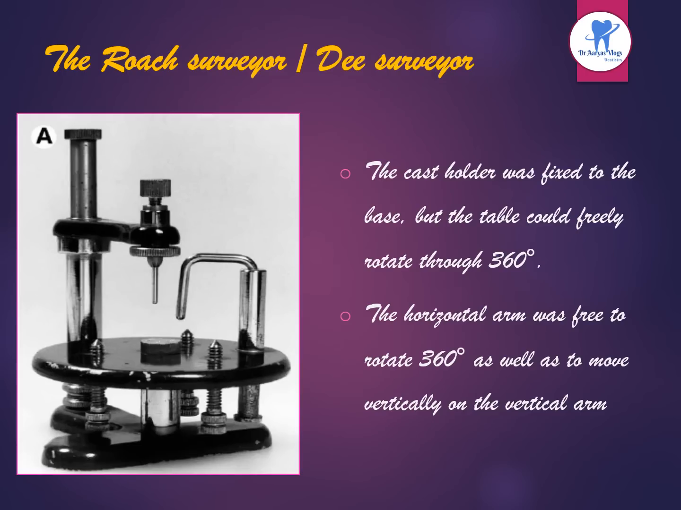Then the Roche Surveyor or D Surveyor. The cast holder was fixed to the base, but the table could freely rotate through 360 degrees. And the horizontal arm was free to rotate 360 degrees as well as to move vertically on the vertical arm. That is Roche Surveyor.